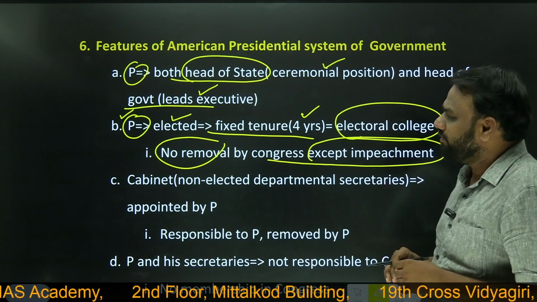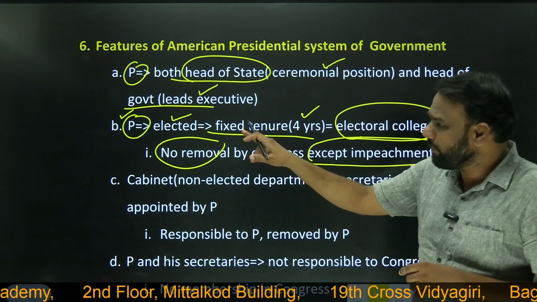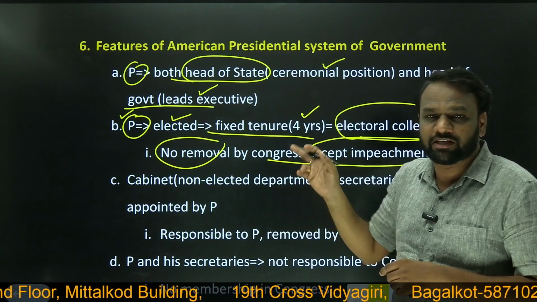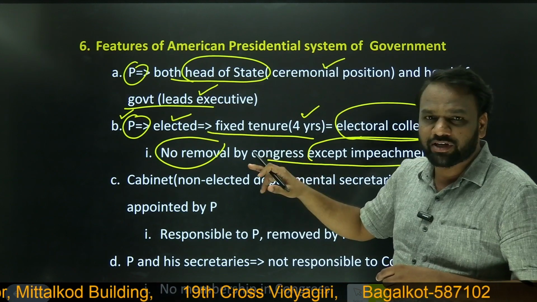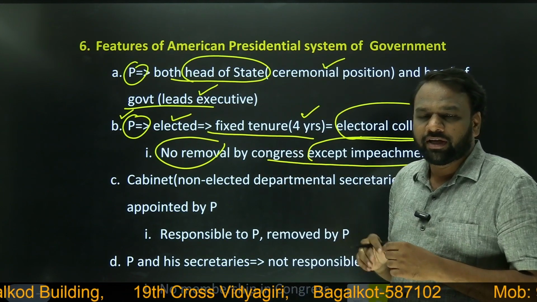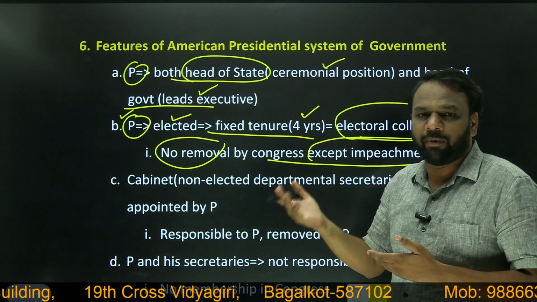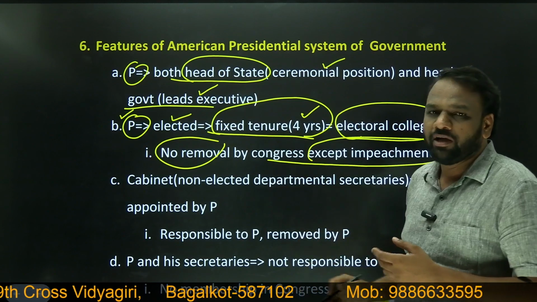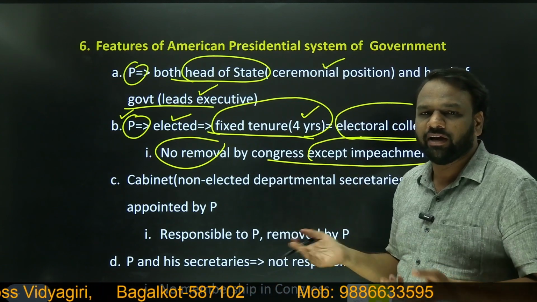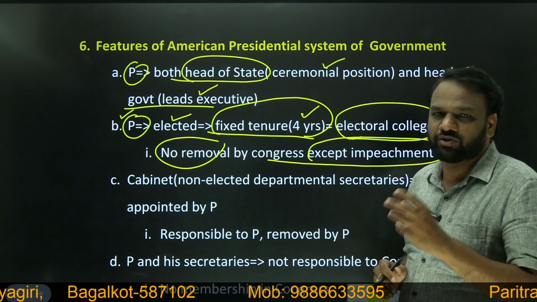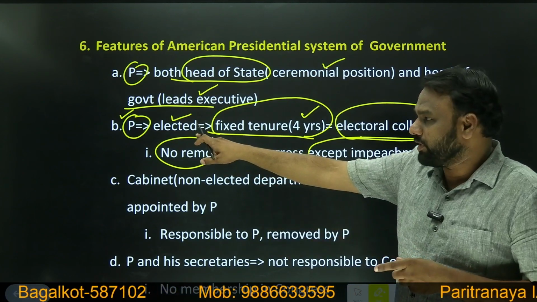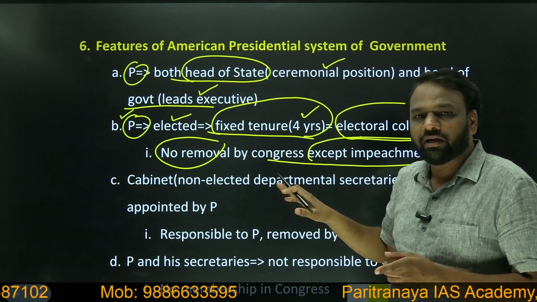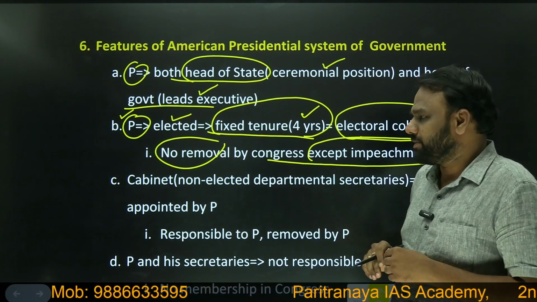Whereas in India, when we want to compare president of USA with India, we'll not compare with India's president, but we'll compare with India's prime minister. So India's prime minister is not elected directly. He is the person who is the leader of the majority party. He can be removed anytime. He does not have a fixed tenure. Whenever Lok Sabha loses confidence in the prime minister, Lok Sabha can remove prime minister. So his position is not fixed. Very important point to remember: president of USA will not be compared with president of India, but compared with prime minister of India.